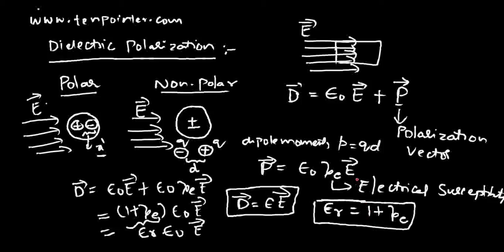Okay, so you can expect a question on finding out the magnitude of polarization vector, or finding the polarization vector itself, or given chi e, he may ask you to find out epsilon r, or given chi e, he may ask you to find out D bar or P bar. So take some tests in www.10pointer.com and you will find few questions asked on this topic as well, and you would see how questions are asked in the examination.